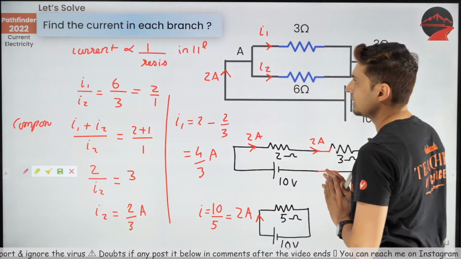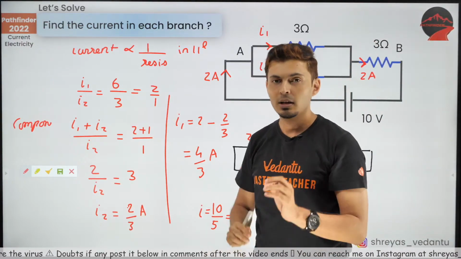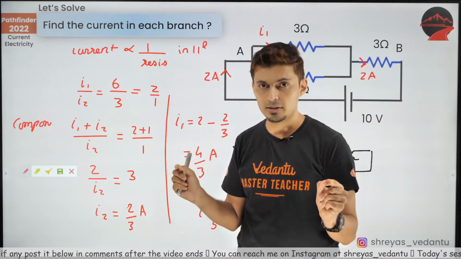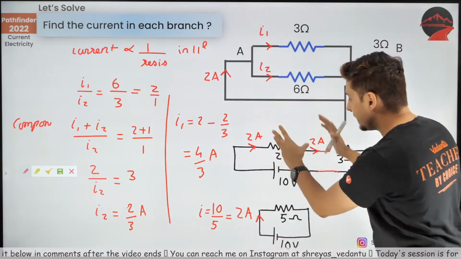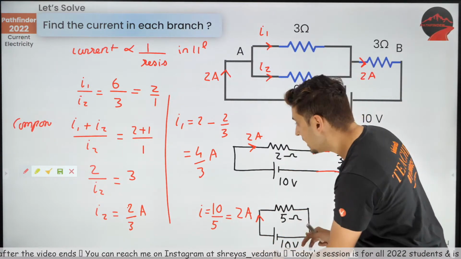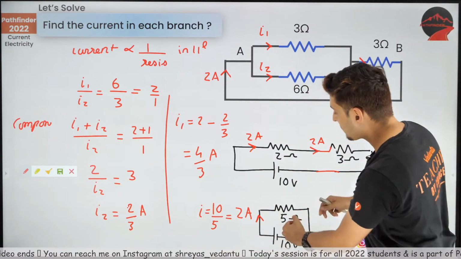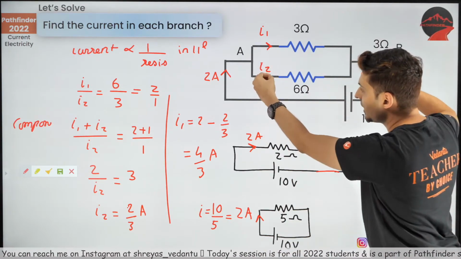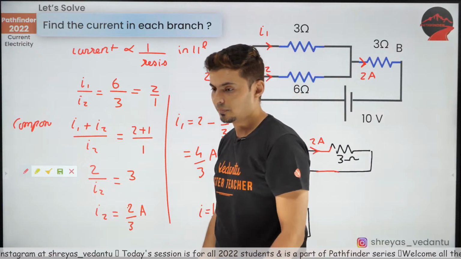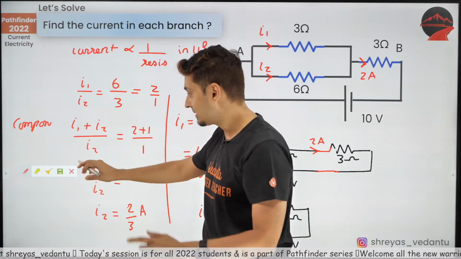So this is the method. I'll just repeat what we did. Whenever you get a complex circuit and you want to find the current through each branch, first simplify the circuit, find the current in the final circuit, and then go back, trace back, keep on going each step and find the currents in each branch. That's the way to solve the problem. Great. That's the trick, guys.